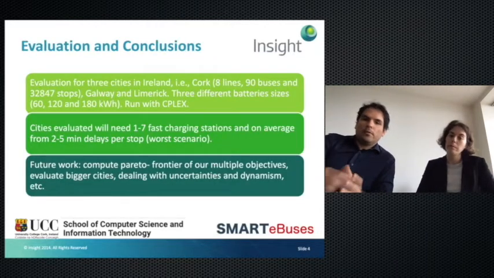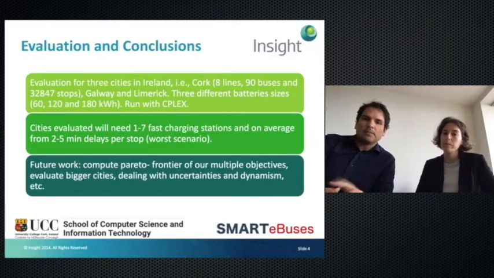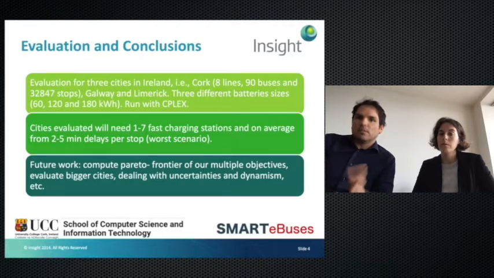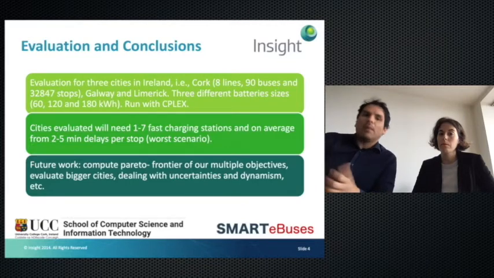Basically, in the evaluation, we evaluate the MIP model. We use Cplex, and in the experiments, we use Ireland as a case study. We focus on three main cities: Cork, Galway, and Limerick, and we computed the solutions for some of the main roads and main bus lines in these cities. We also try different configurations, for example increasing the size of the batteries, because for small cities a small battery is going to be enough, but for bigger cities we might need a bigger capacity. All the results are in the paper.